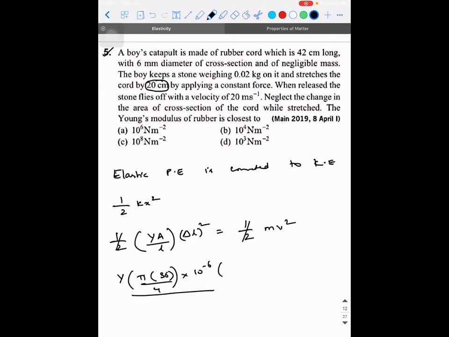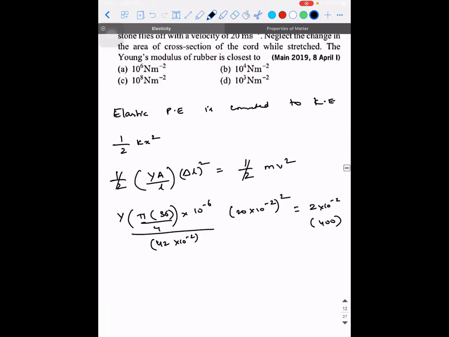divided by the original length, which is 42 centimeters. So 42 into 10 power minus 2 into delta L, which is how much? 20 centimeters. So 20 into 10 power minus 2, the whole square, is equal to mass, which is 2 into 10 power minus 2, into velocity, which is again 20 meters per second, that is 400. So is there anything that is getting cancelled? 20, this will cancel 20 times.